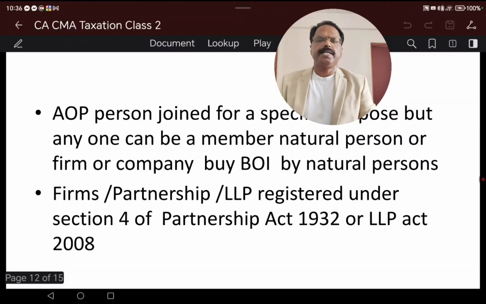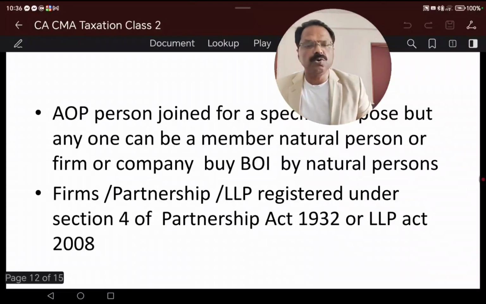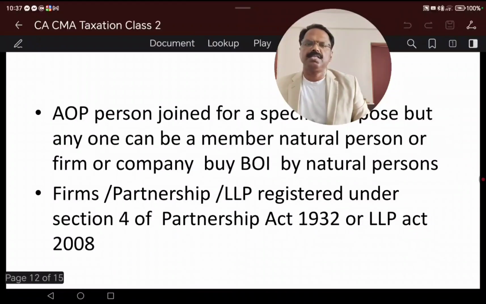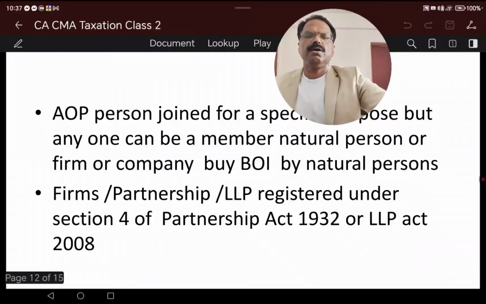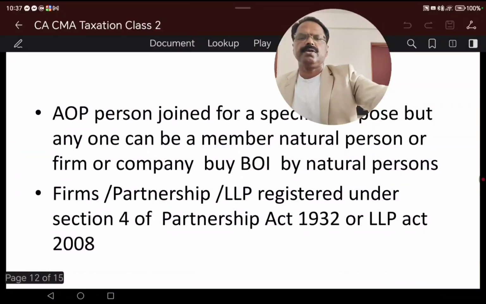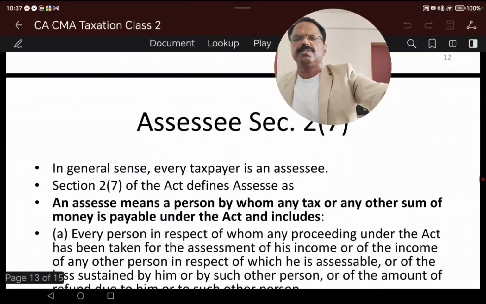But a firm, a partnership, is registered under Section 4 of the Partnership Act 1932 or the LLP Act 2008. So an association of persons can be a natural person or a body of individuals, or a corporate can also be a part of an association of persons.